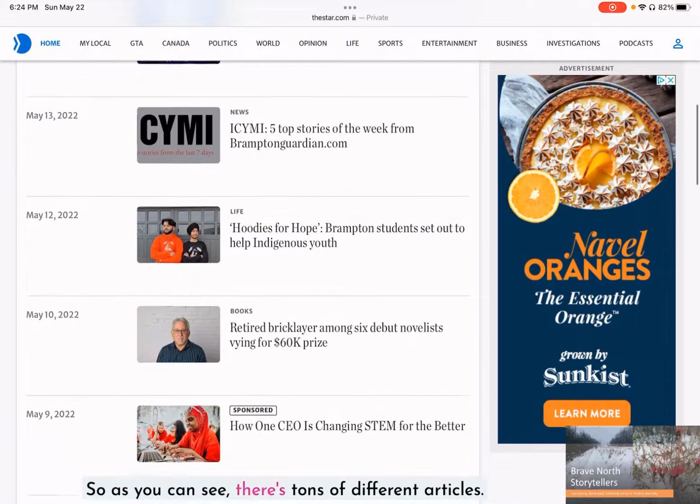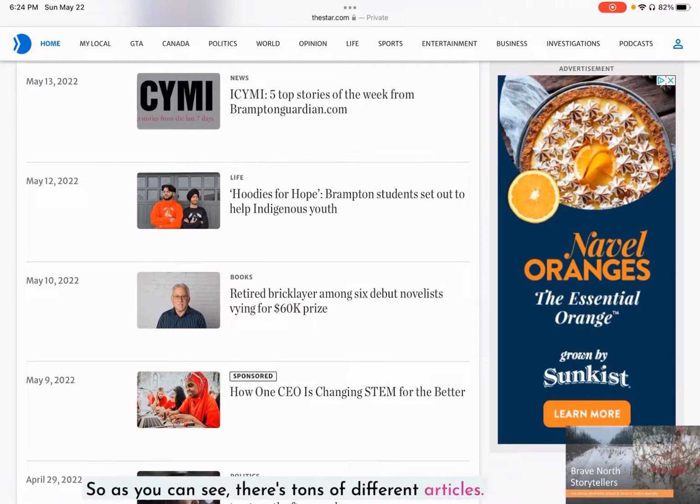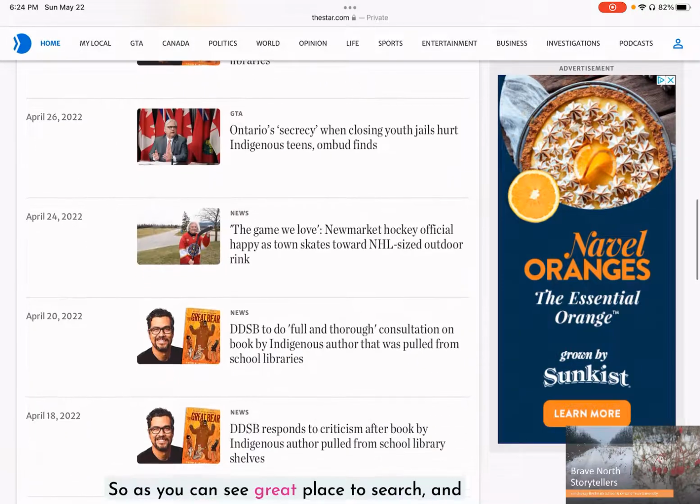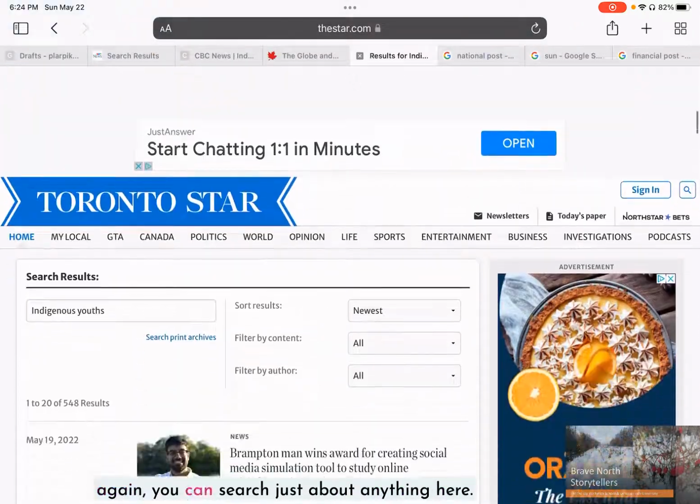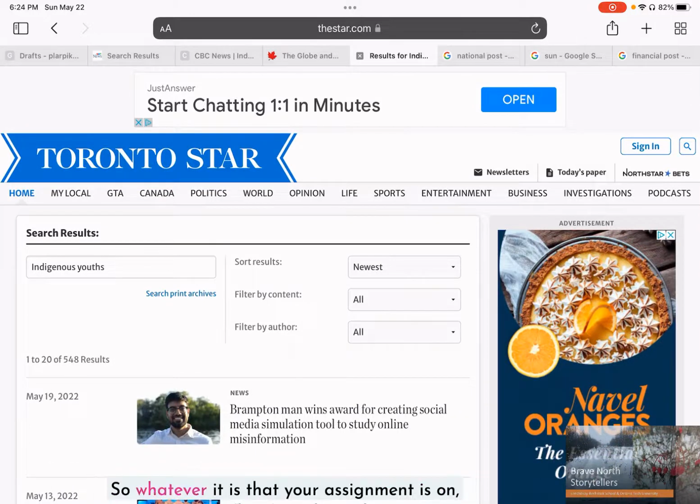So as you can see, there's tons of different articles with research on Indigenous youths, a Brampton student who set out to help Indigenous youths by making hoodies for hope. So as you can see, great place to search. And again, you can search just about anything here. So whatever it is that your assignment is on or just want to get more information about, that's what you would be using the search bar for.